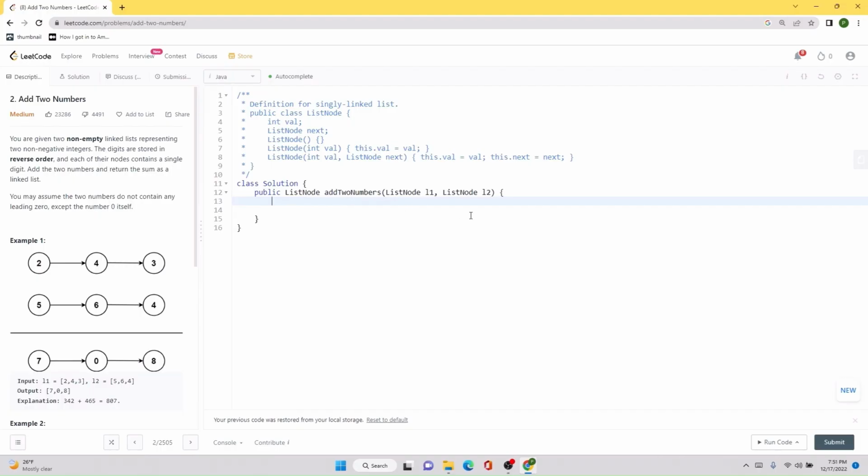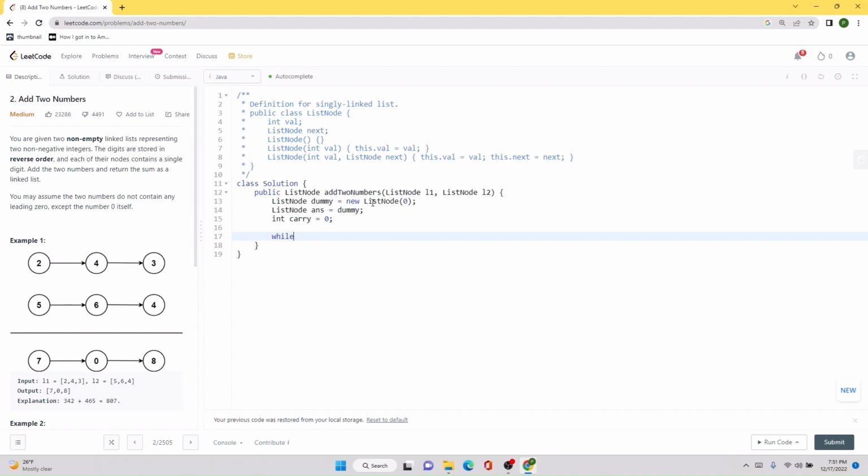So first of all, we are going to create a new list node called dummy node. This dummy node is going to act as a placeholder for our actual answer. Now we are also going to create a new list node called answer. We are also going to have a variable called carry, and the initial value is going to be 0.